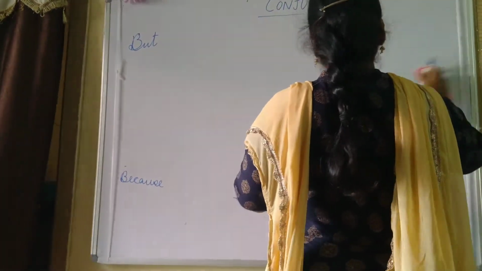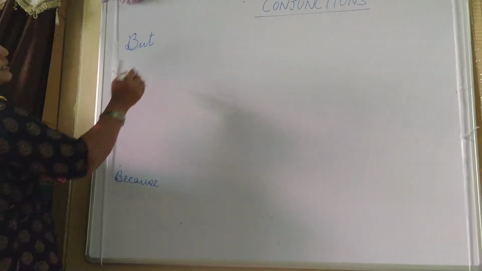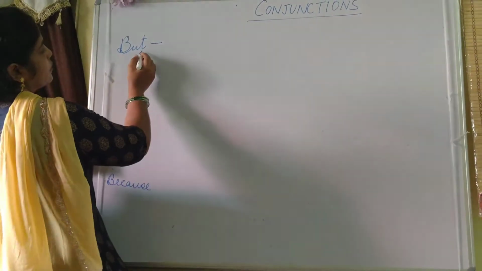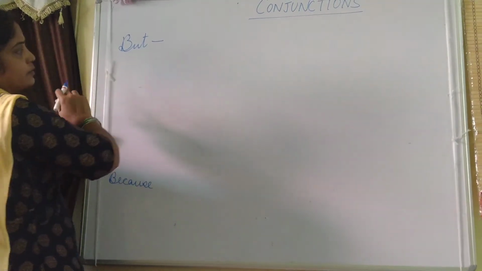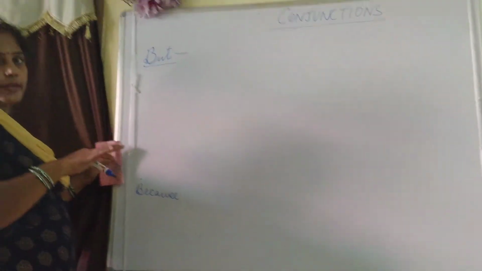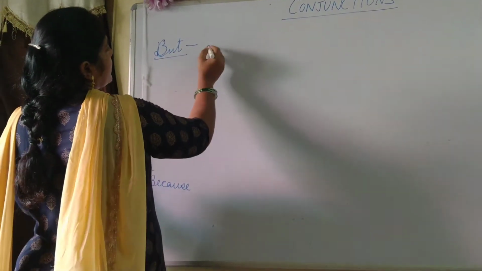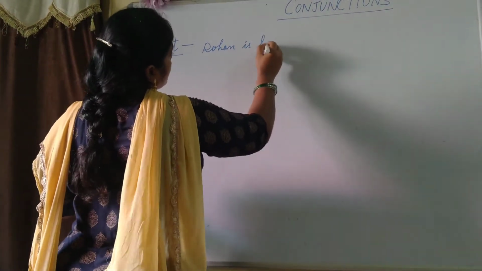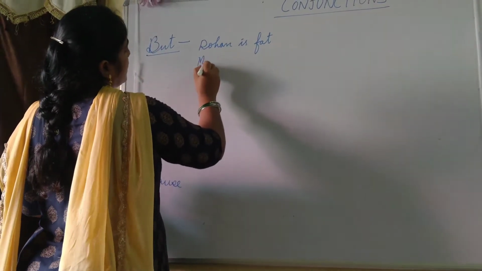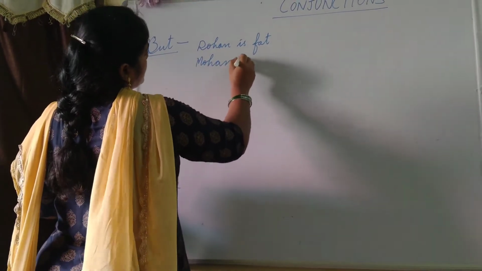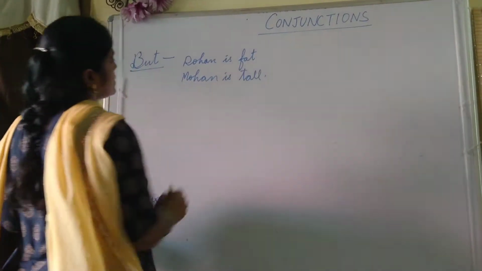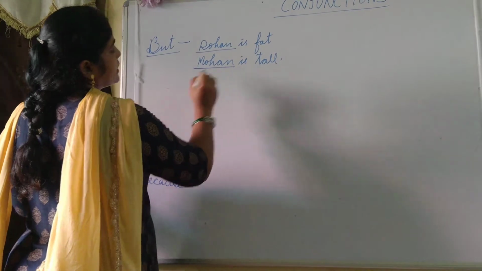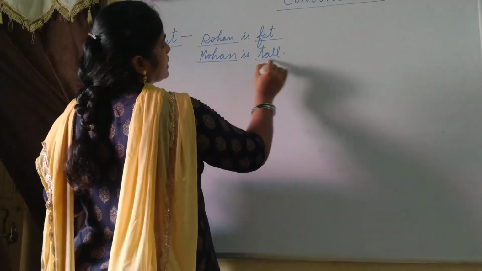I hope this "and" is clear to everyone. Now in this we will see "but". "But" means what? Lekin, parantu. In Hindi it comes as lekin and parantu. So when the ideas are different, just see the sentence: Rohan is fat, Mohan is tall. That means it is different. If the ideas are different, the person is also different. So here Rohan, the second is your Mohan. One is fat and the other is tall.